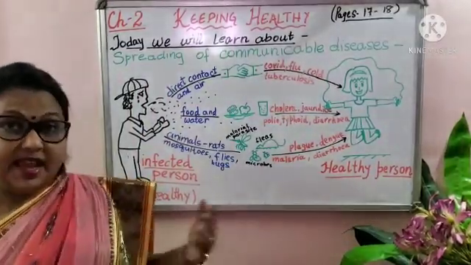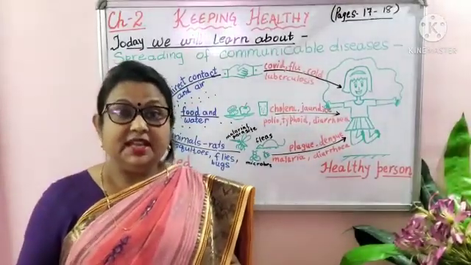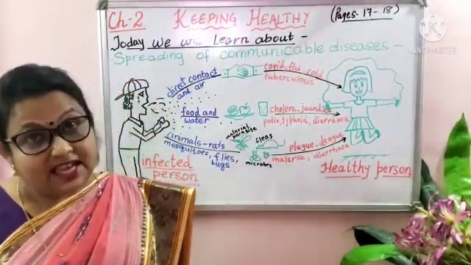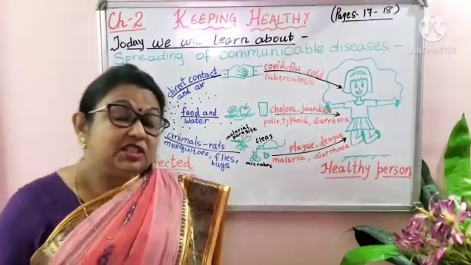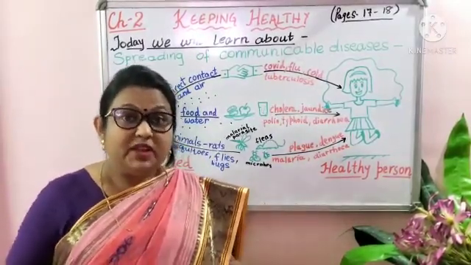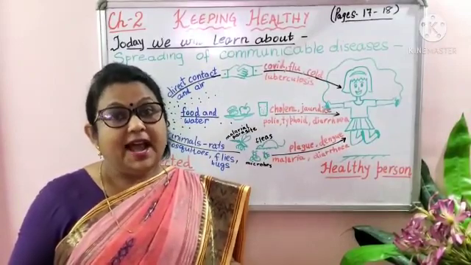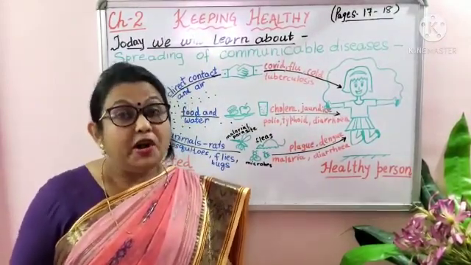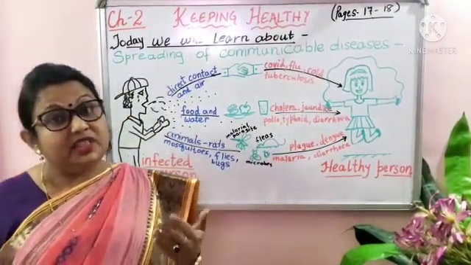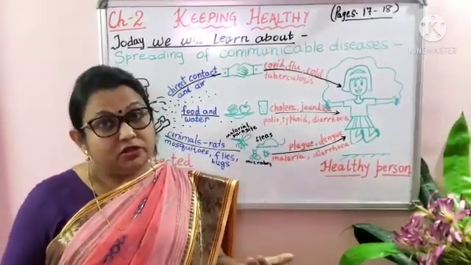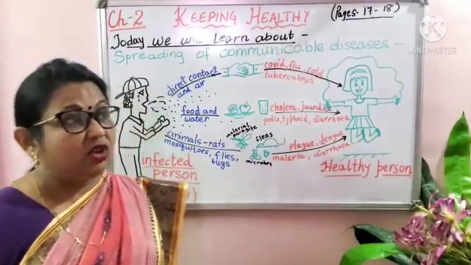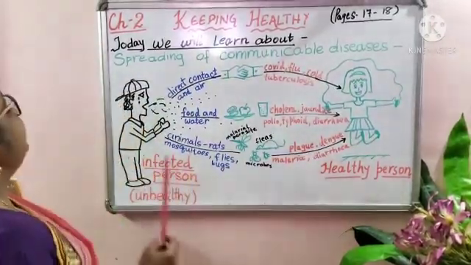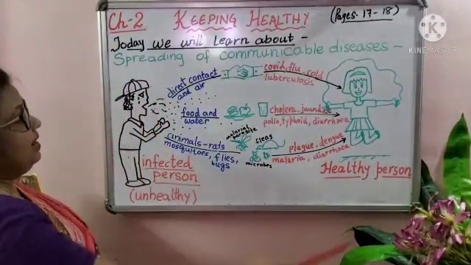Now, in the air, whatever we eat, drink, or the air we breathe, microbes are present everywhere. Whoever has poor immunity gets infected, or if you come in contact with an infected person, then also you might get infected. It depends on the kind of infection the person is carrying.